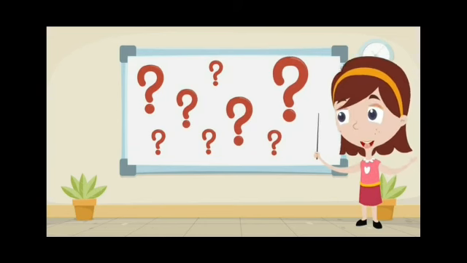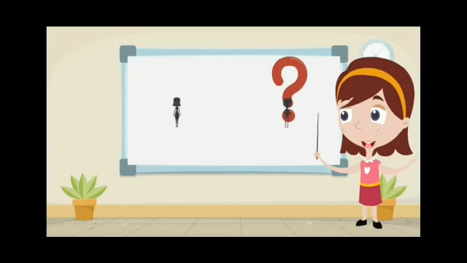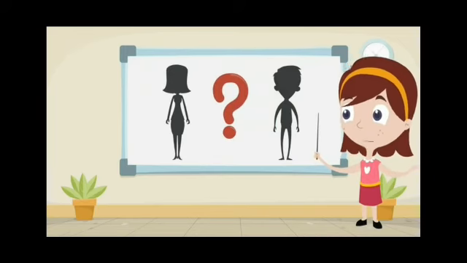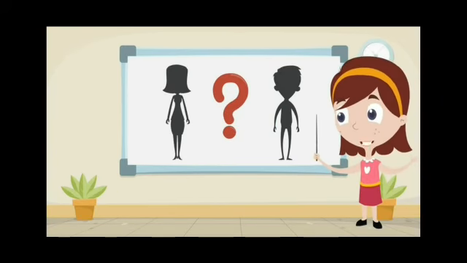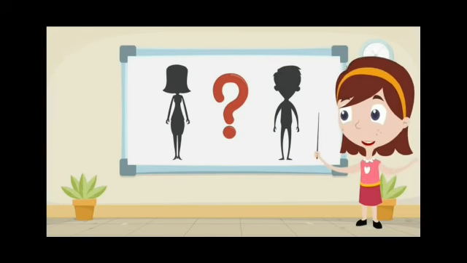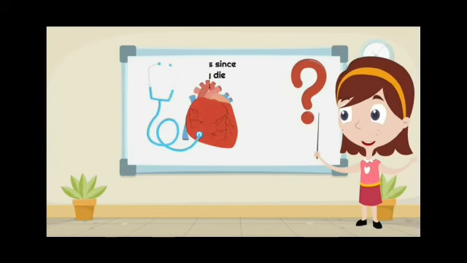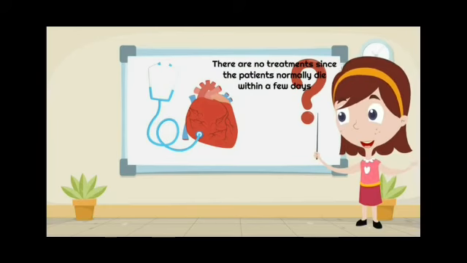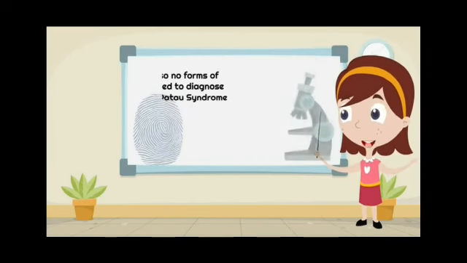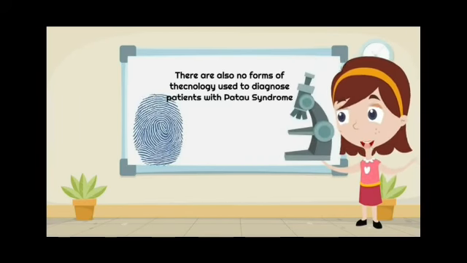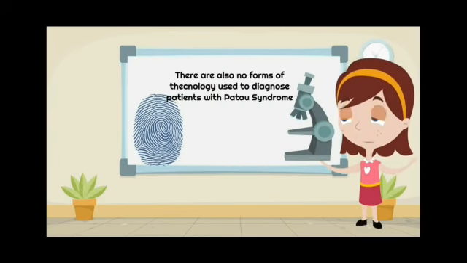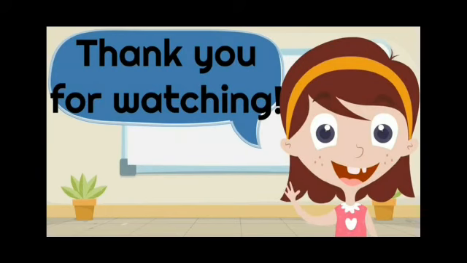So what is the remedy for this? How can we prevent this? There is no prevention. The only prevention is screening inside the womb itself. We have to screen. There is no treatment for this. So we have to diagnose Patau syndrome by screening in the uterus itself. Thank you.